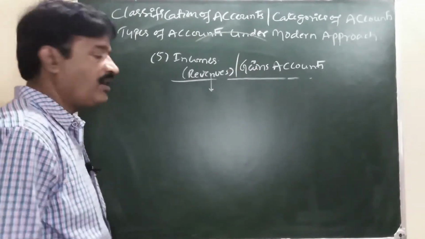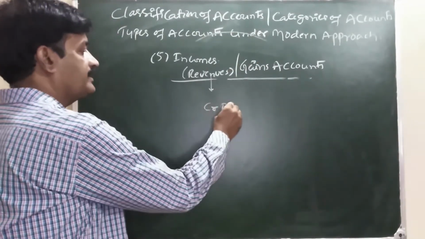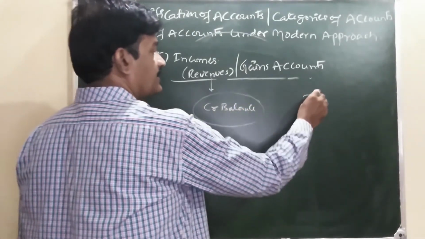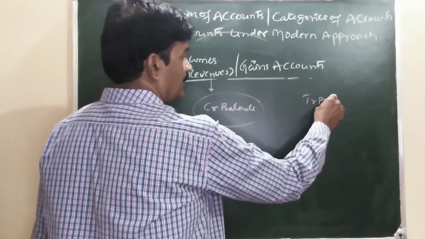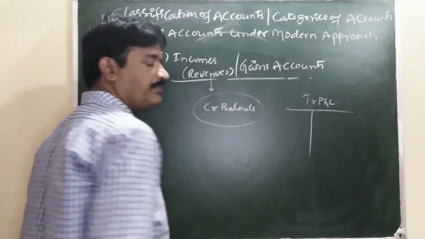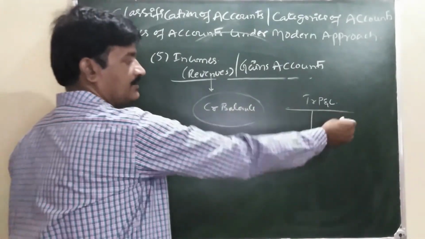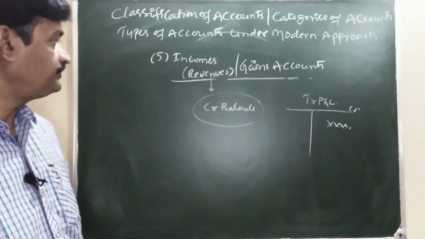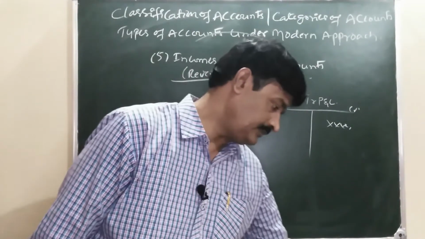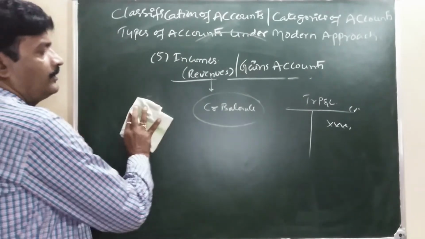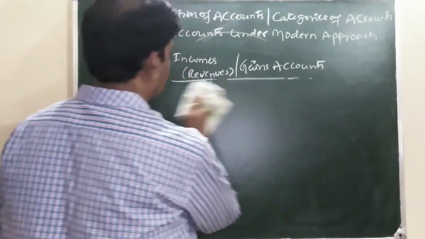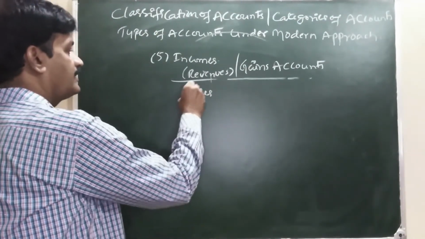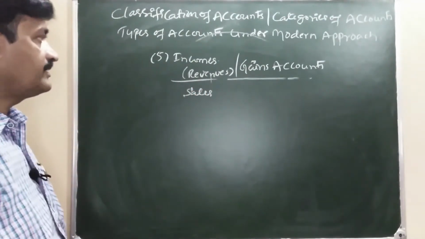Incomes, gains always show credit balance. These credit balances are shown on the credit side of trading and profit and loss account. That is showing on credit side. Examples: sales. Sales comes under the income.